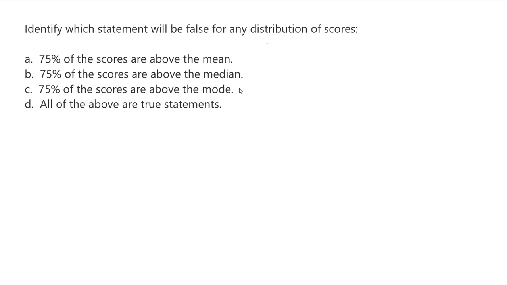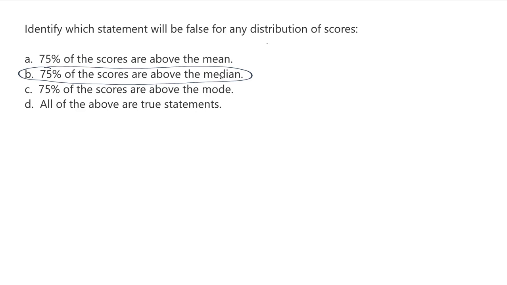Okay, so right away I'm going to identify this as being the right answer, very simply because this is how we define the median. The median is the point where 50% of the scores are below and 50% of the scores are above the value of the median. That's how we define the median.